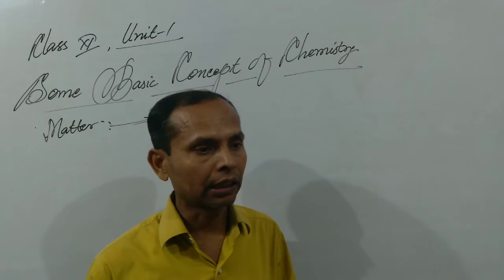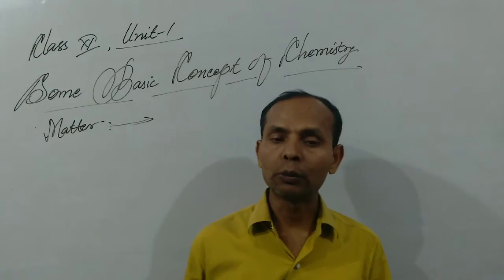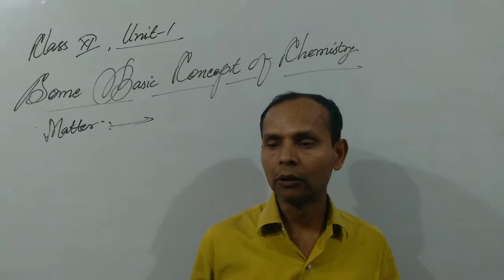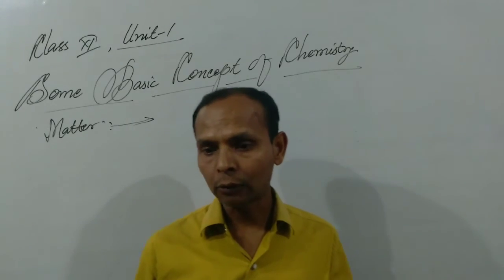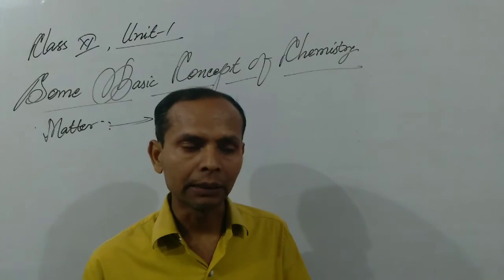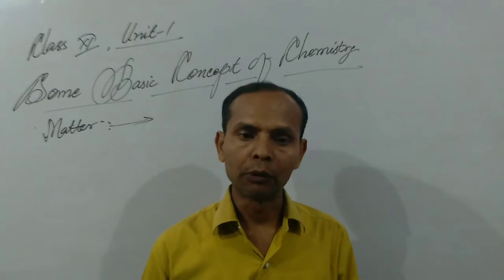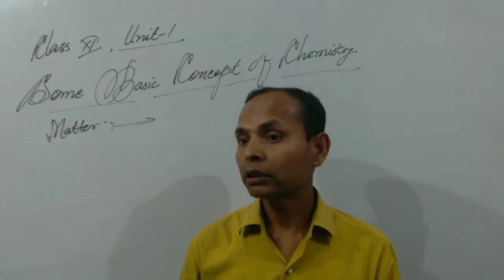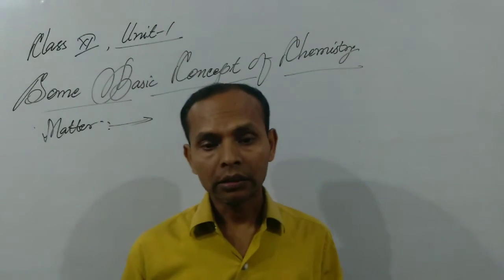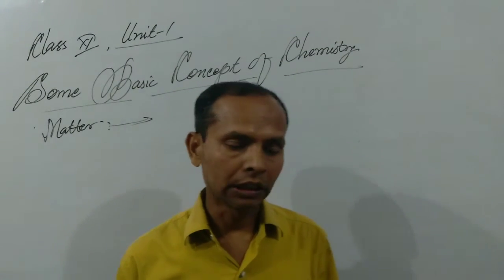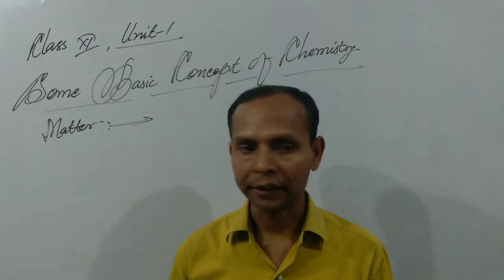So all the things around us which occupy a space and have mass are called matter, like air, water, soil, and so many types of substances around us that can be seen with our eyes or felt with our sense organs. These all substances are matter.